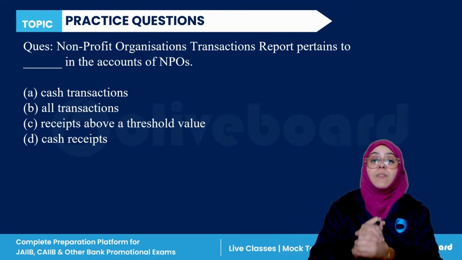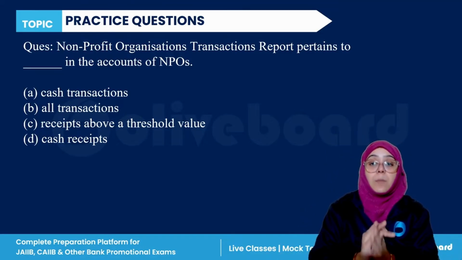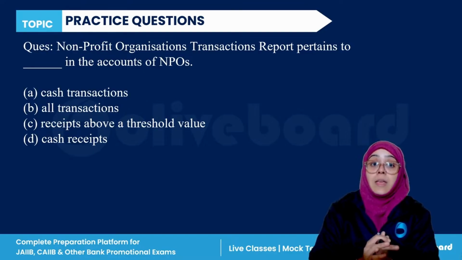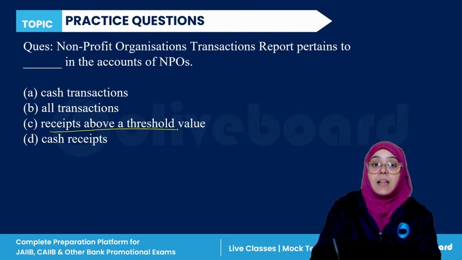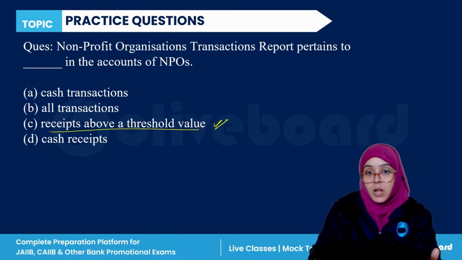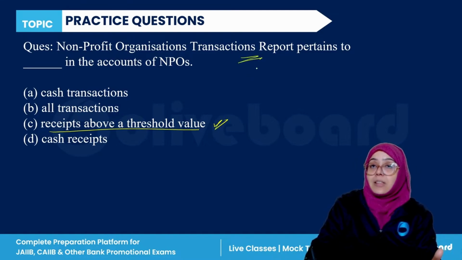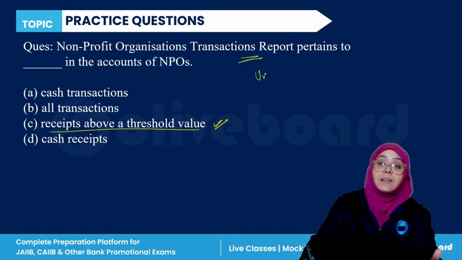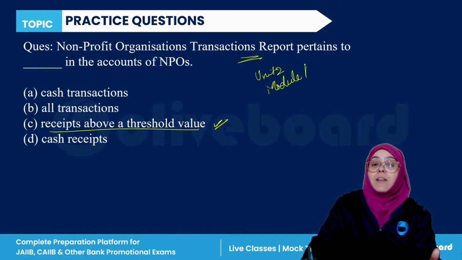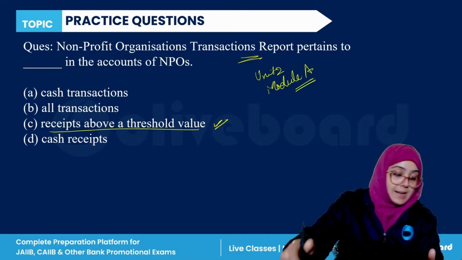Okay, so non-profit organization transaction reports pertain to receipts above a threshold value in the accounts of non-profit organizations. Okay, this is actually Unit 2, Module A, right? I have explained it in the KYC guidelines, right?